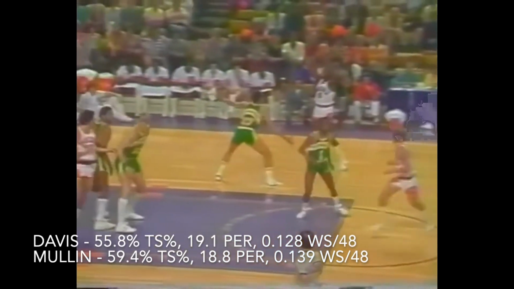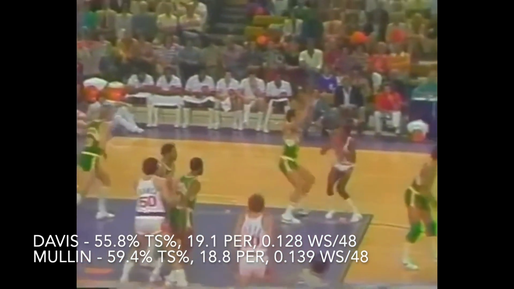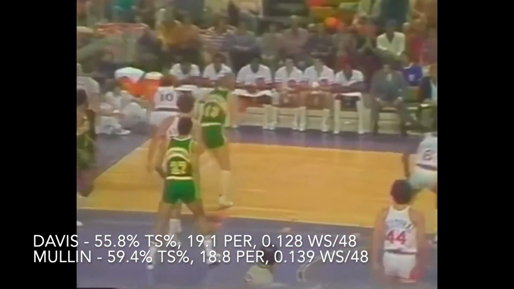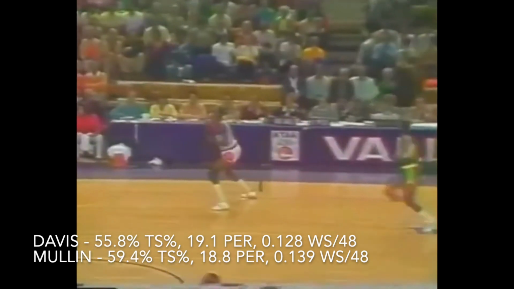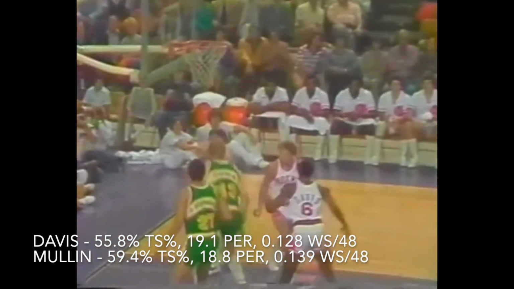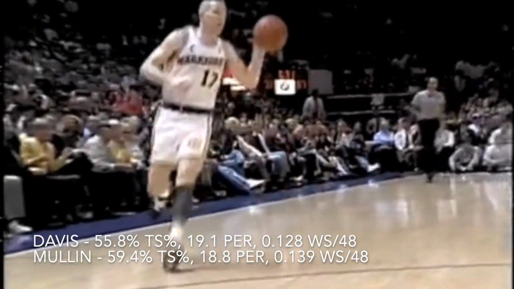In the efficiency and advanced metrics category, both players were quite efficient scorers, with both averaging over 50% field goal percentage for their careers and having quite respectable true shooting percentage as well. But Chris Mullin in particular has a very impressive true shooting percentage of 59%, reflecting the fact that he was an elite marksman from anywhere on the floor. Although neither player took any bad shots in general, Davis has a slightly higher PER. I will give this category to Chris Mullin due to his insane efficiency and his overall better shooting abilities.